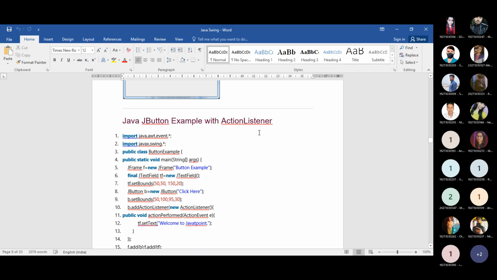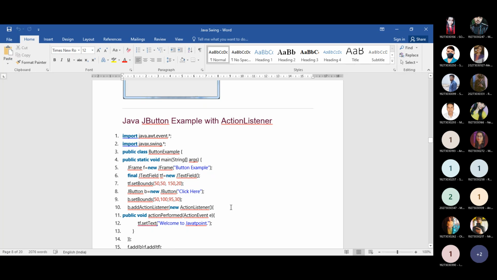That means whenever you are clicking onto that particular button, you are creating an event. And after performing that clicking action, that action must be listened to by some classes, so that whenever you are pressing that particular button, that event can provide you some sort of action or some sort of output. There must be a change basically. So for that part you need to go for this action listener concept. Actually we are running out of time, so this action listener part we will complete in the next day's class.